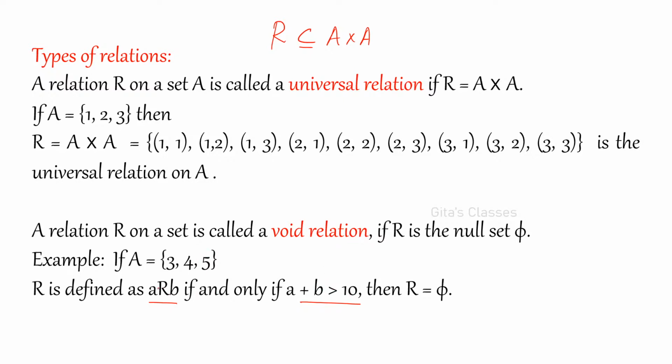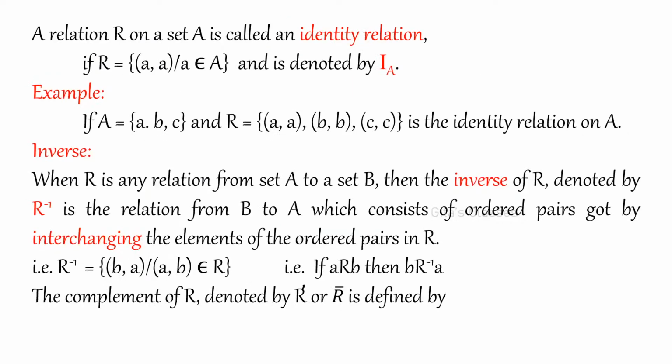So you cannot find any elements a and b such that a is related to b, that is, a plus b is greater than 10. Then definitely you will get this as the empty set only. There is no element which satisfies this condition a plus b greater than 10. That is why it is empty. That is called void relation or null relation.